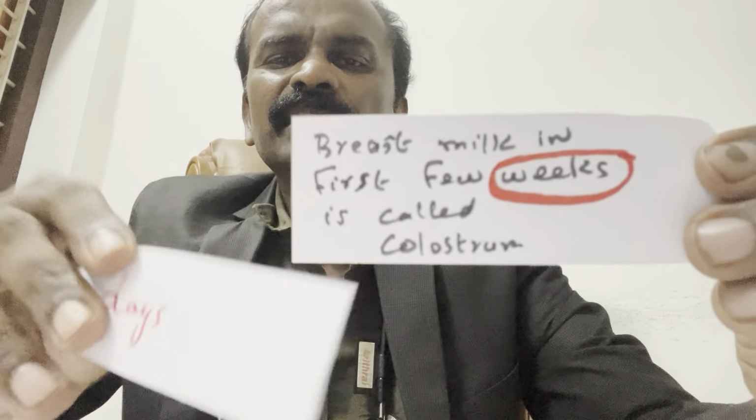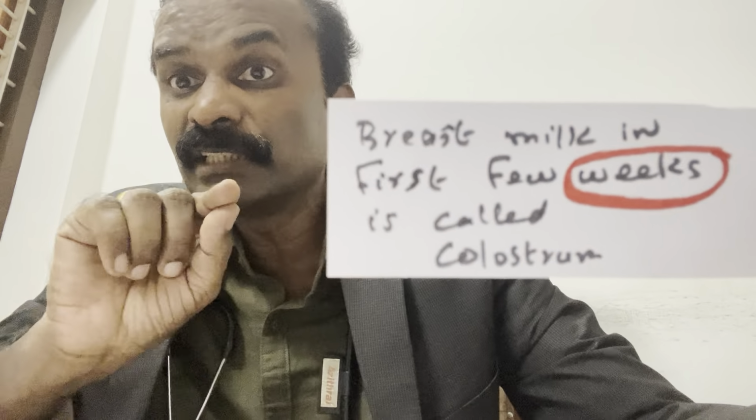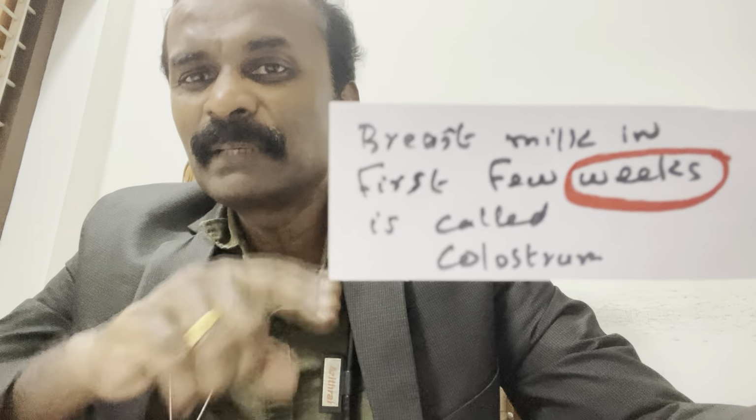It is only the first 6 days, not weeks, just 6 days. First 6 days breast milk is called colostrum. So always whenever you read an MCQ like this, see what they have kept. See, they have kept weeks. Your textbook clearly says it is 6 days.